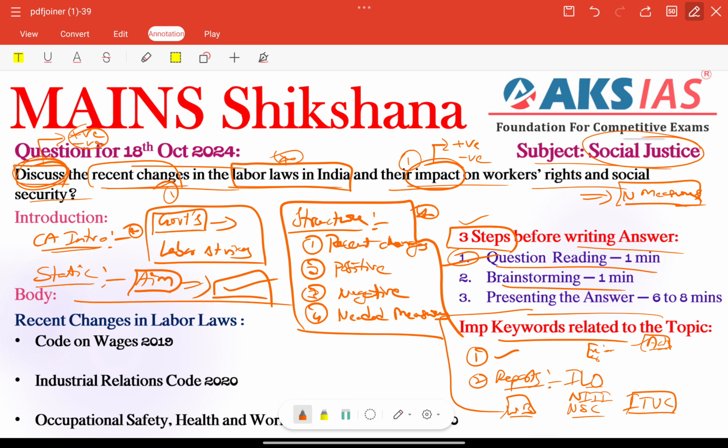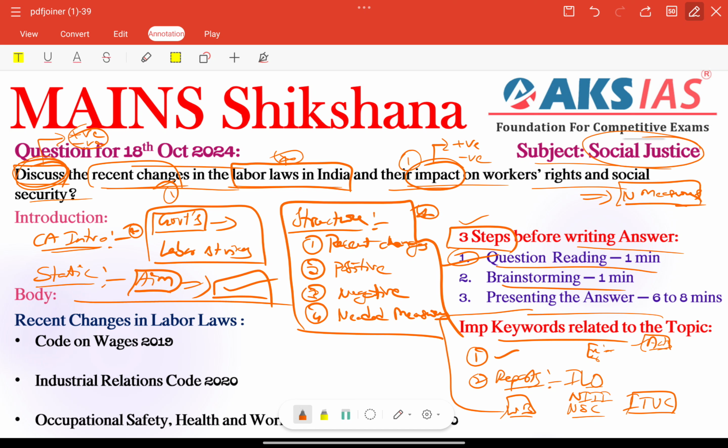So here we can connect the Global Wage Report 2022-23 by the ILO, the International Labour Organization, which says that ensuring a minimum wage floor can reduce wage inequality. This is particularly where we can connect wage inequality, right? Especially very important.